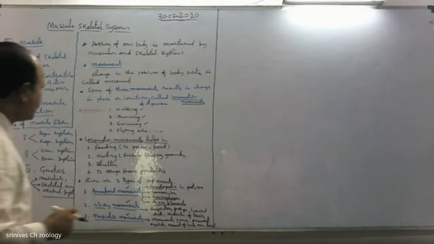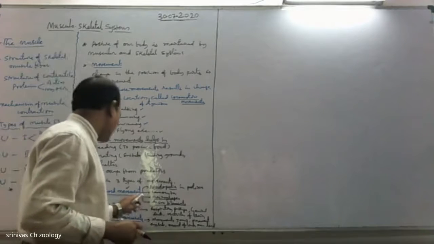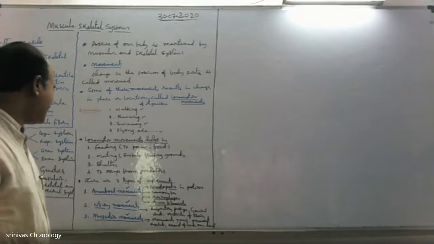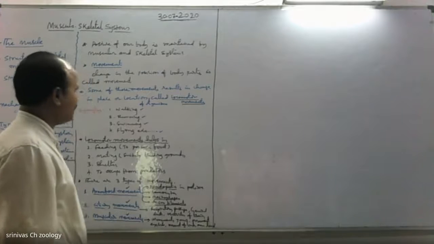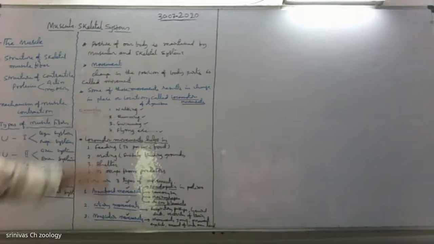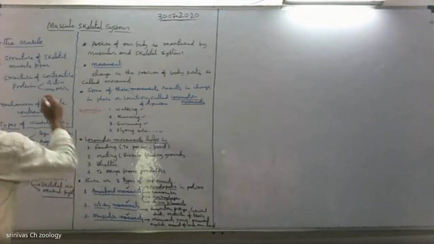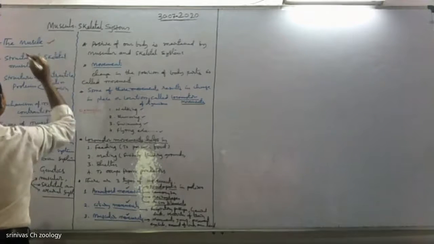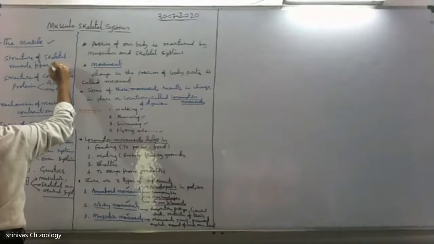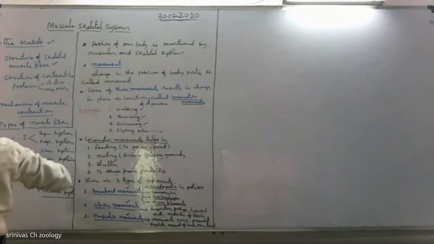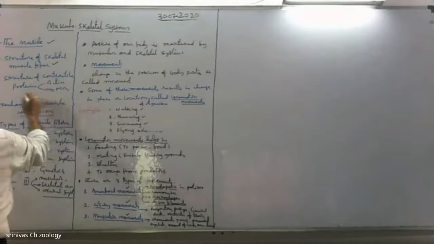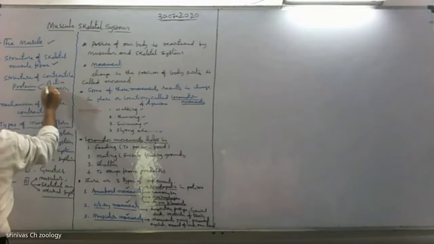So now we know the three types of movements: amoeboid movement, ciliary movement, and muscular movement. All these are just basics. In this muscular system, we discuss the muscle, the skeletal muscle, the structure of skeletal muscle fiber, and the structure of contractile proteins, which include actin and myosin.